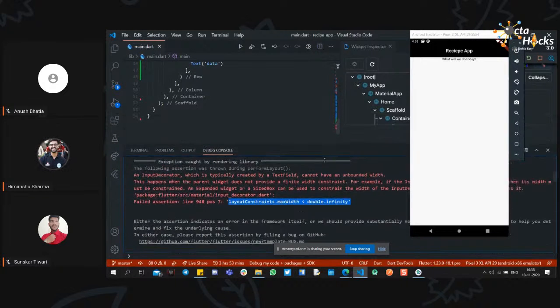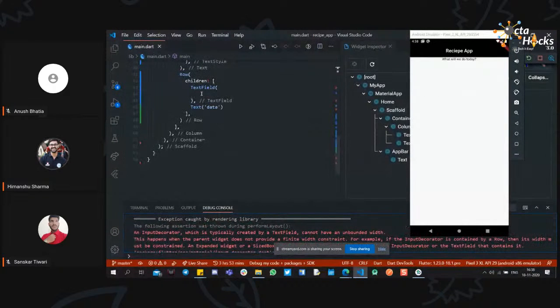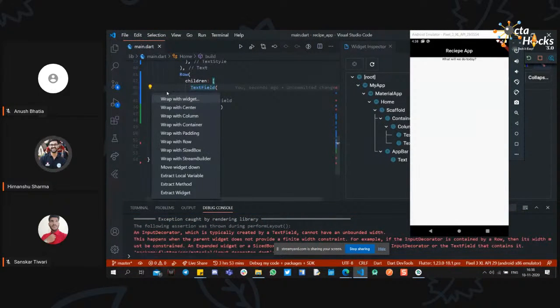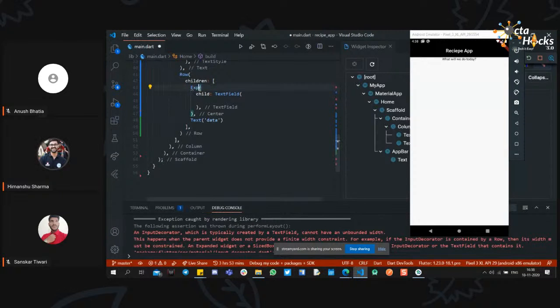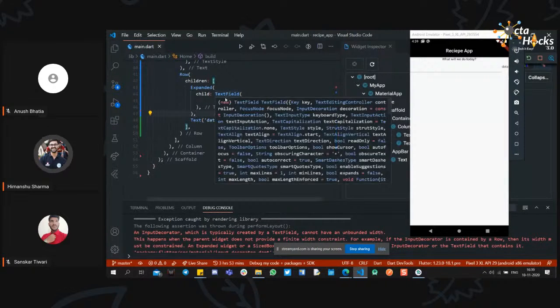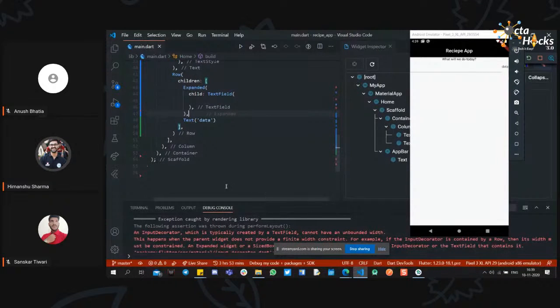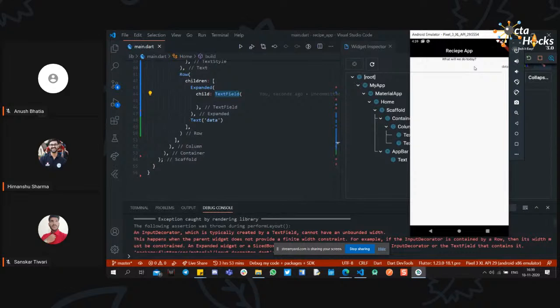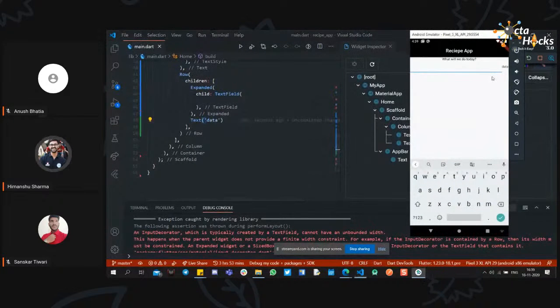So for the text field to be aligned horizontally with another widget, we need to add it as an Expanded. If I just do this, now the text field expands. The issue was that the text field was given unbounded width. That is why we need to add the Expanded widget to cover all the width available on the screen and also display the text right here. So now we have a text field and a data alongside it. So instead of data, I can add another button.